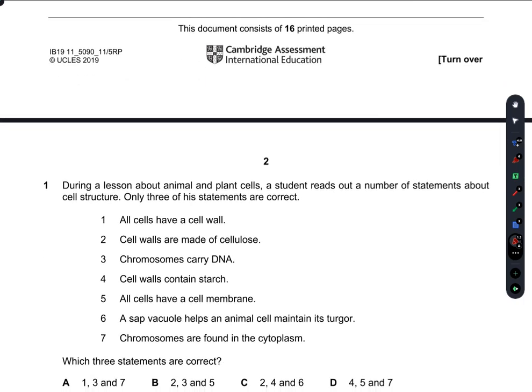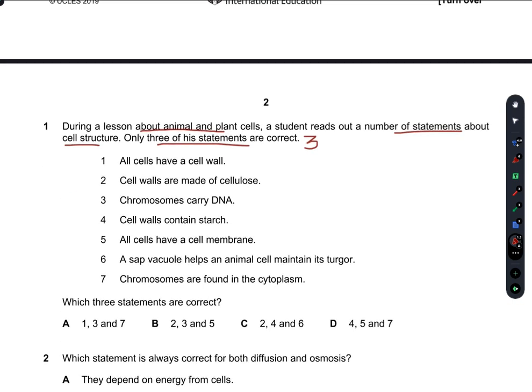So first of all, during a lesson about animal and plant cells, a student reads out a number of statements about cell structure. Only three of his statements are correct. So he asks us which three statements are correct. So all cells have a cell wall. No, this is not correct. Only plant cells have a cell wall. Cell walls are made of cellulose.